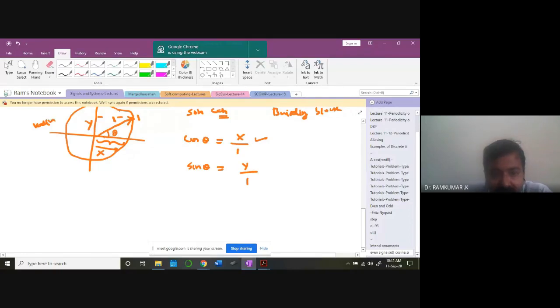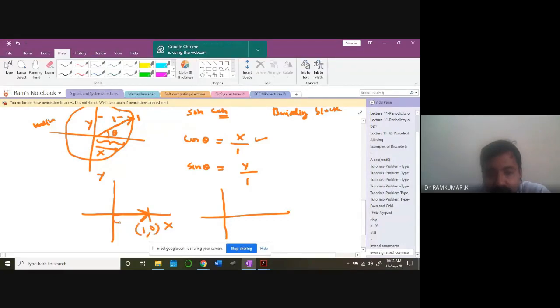So this vector is now going to rotate. Initially the vector is pointing in this way. Now tell me, what is the corresponding y value for this vector? It's going to be 0. You understand? This is the x value, this is the y value. If the vector is pointing like this, what is this pointer? 1, 0. This is a unit vector. So naturally the vector is pointing in this way. In that case, what is the cosine value? It's going to be the value 1, the peak value, at time t equal to 0.